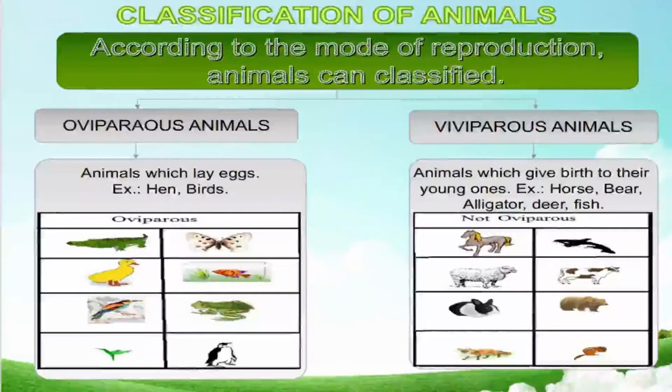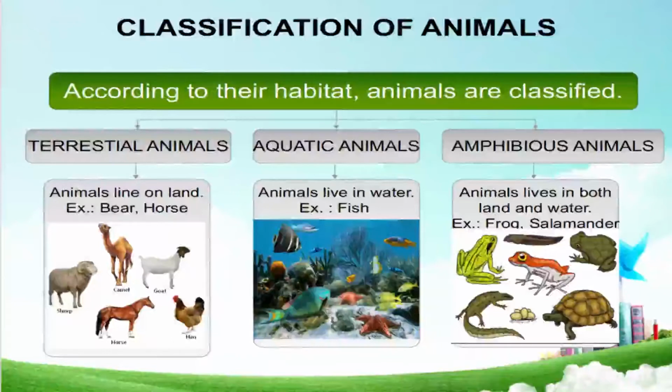Now the viviparous, the animals which give birth to their young ones, like horse, bear, alligator, deer. These all animals give birth to small babies. So they come under the viviparous. Now we will see classification of animals on the basis of habitat, or we see according to their habitat animals are classified.